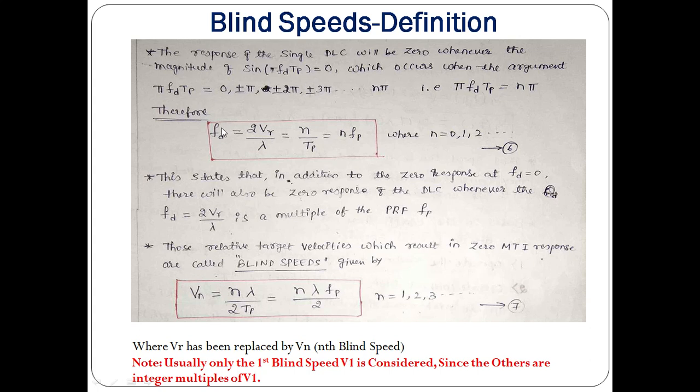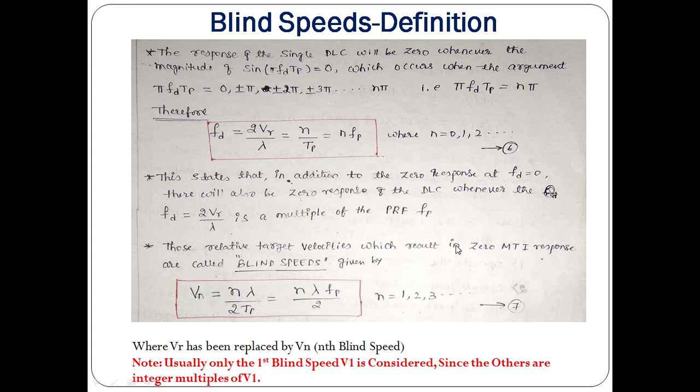We know the concept of Doppler frequency shift. We know the equation for Doppler frequency shift, that is given by Fd equals 2 times Vr divided by lambda, and here Vr is the relative velocity between the moving target and the radar.